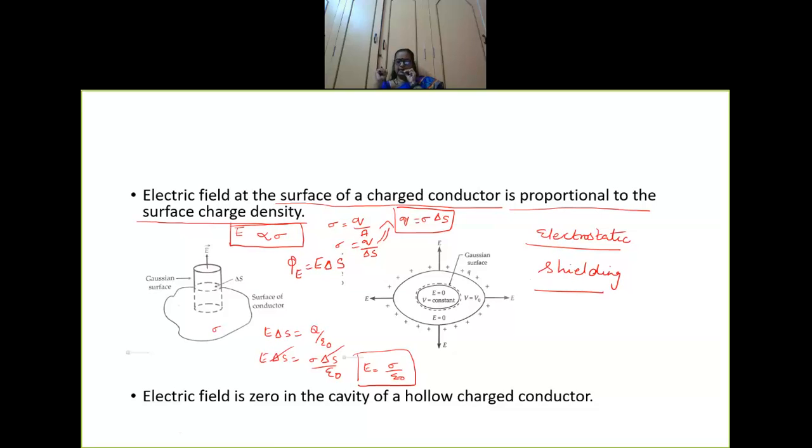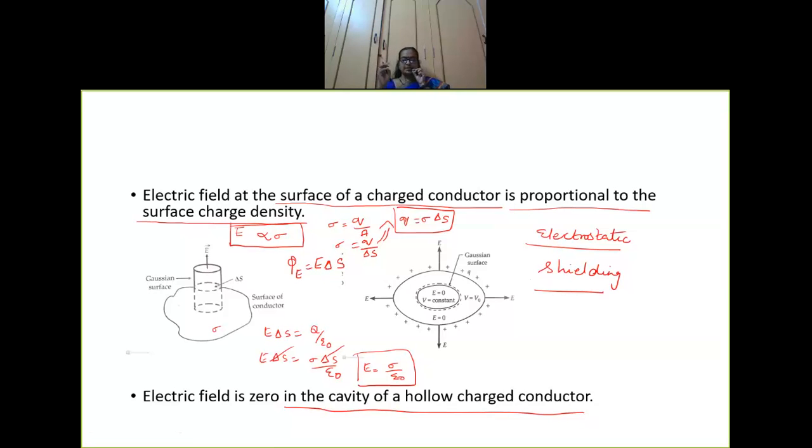Similarly, there are so many components of electronic devices which are shielded from electric disturbances by keeping metal shields. Metal shields are kept so that these electronic devices are protected from external electrical disturbance; the metallic body shields the electrical gadgets. So this phenomenon you call electrostatic shielding, which is based on the phenomenon that electric field is zero in the cavity of a hollow charged conductor. Is it clear, children?